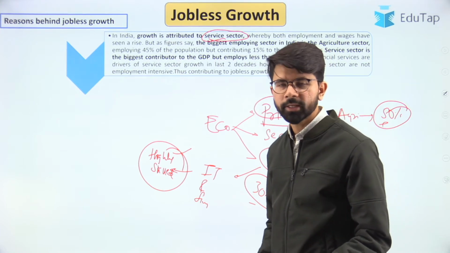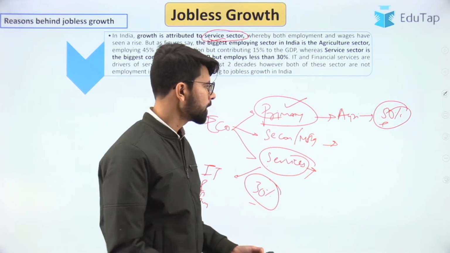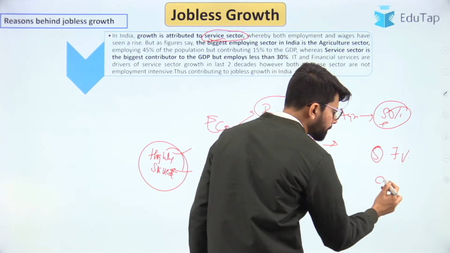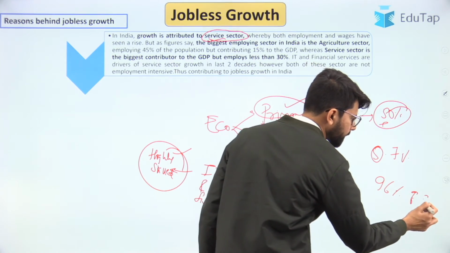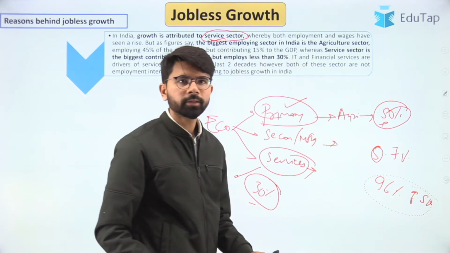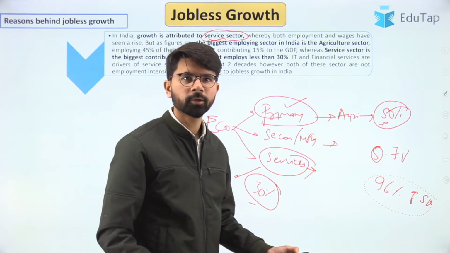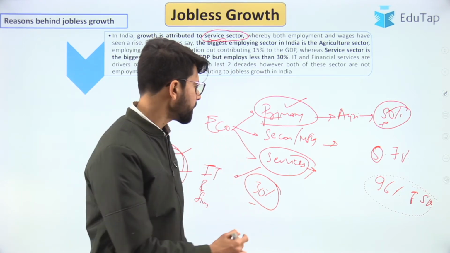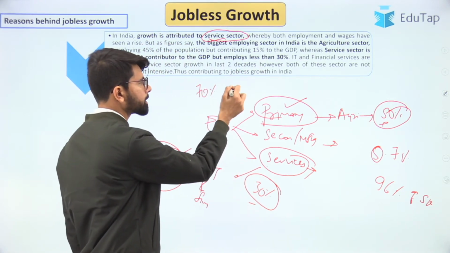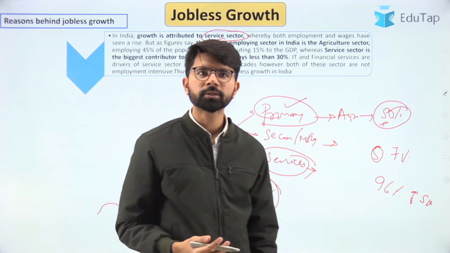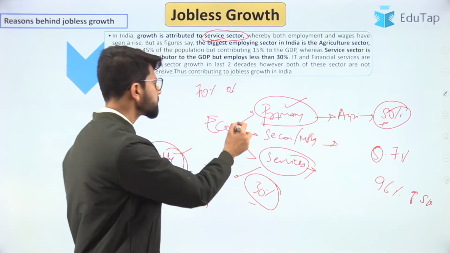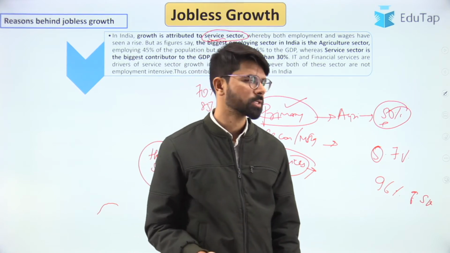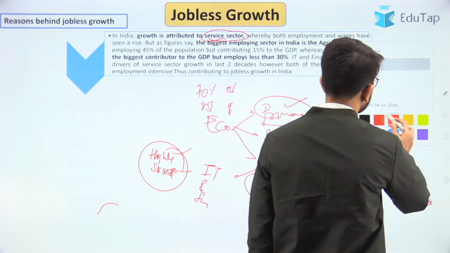Just to quote some data, a recently released report of the World Bank says that the skill rate of India is just around 0.7% in contrast to 96% of South Korea. So it shows that the people in India do not possess adequate skills. Not just that, there is one more report released by NASSCOM which says that 70% of the engineers are unemployable because they do not possess adequate skills. And it is not just the engineers, 85% of the graduates are also unemployable because they do not possess the adequate skills. So now let us look at the next point.